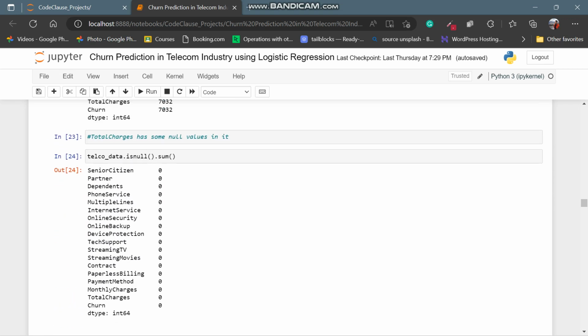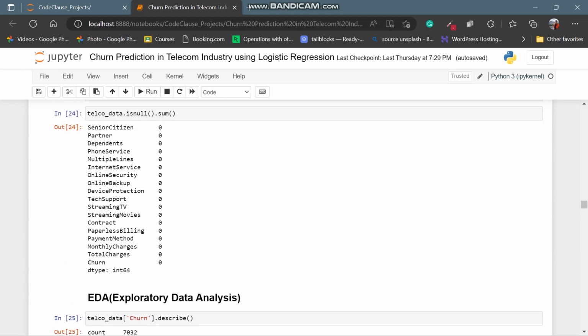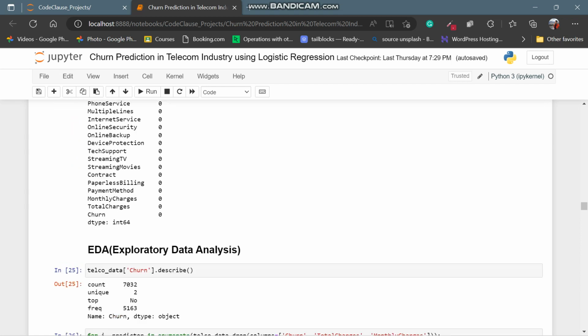So see, now we are checking isnull().sum(). It means that if there is any null value, it will show here. But no, everything is zero. So our data is clean. Clean means there is no null value in the data.